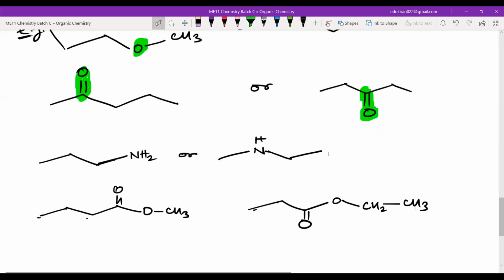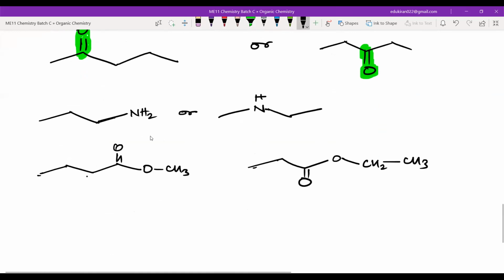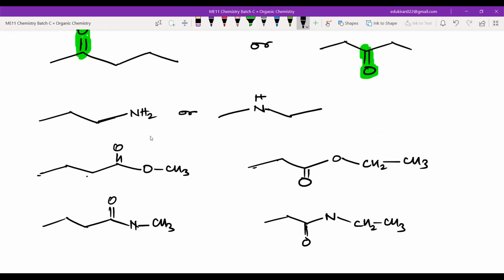You can also have 1, 2, 3, 4, 5. So these are examples in different functional groups. Write this down. Let me know if you're done. Done, sir.